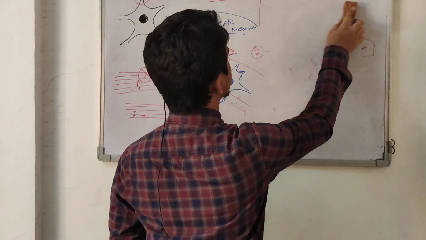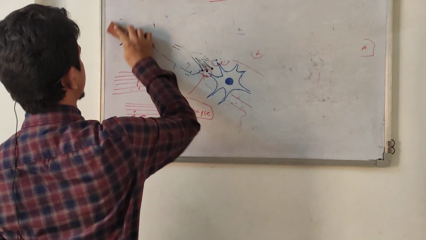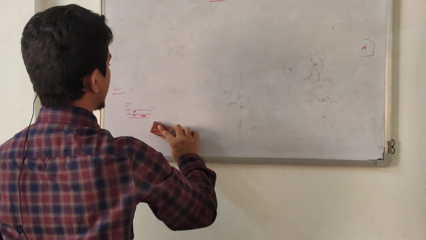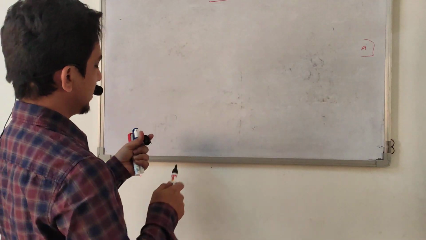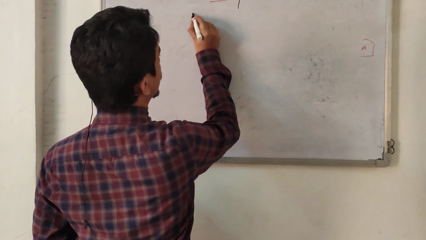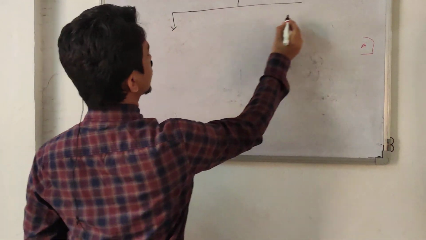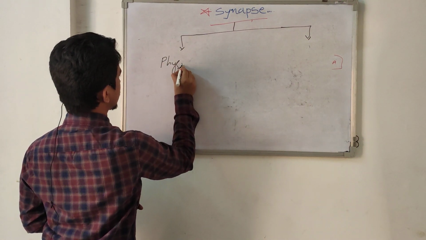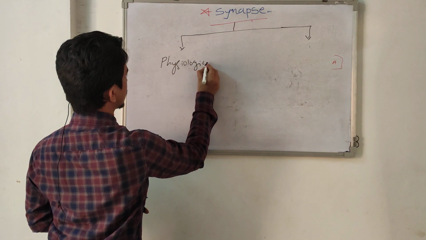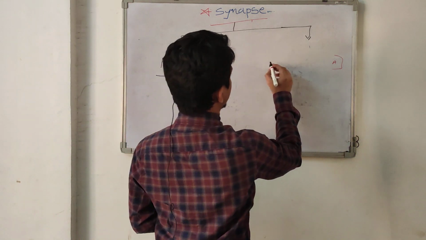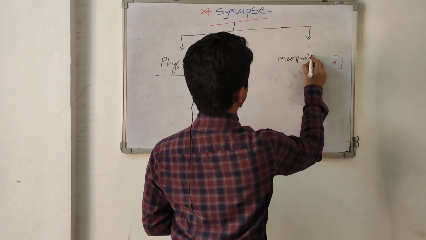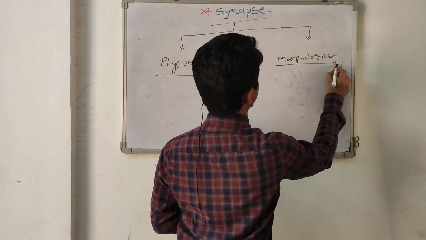First we talk about the structure of synapse, or the classification of synapses. Synapses are basically divided in two ways: a physiological way, or a morphological, or as per, we can say, anatomical way.